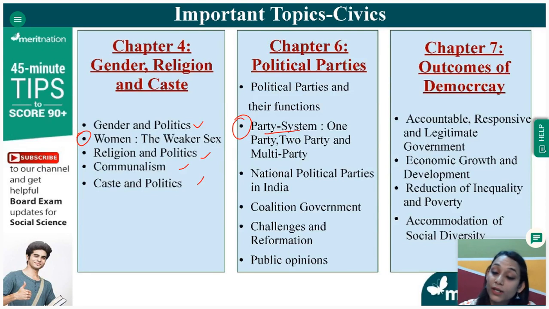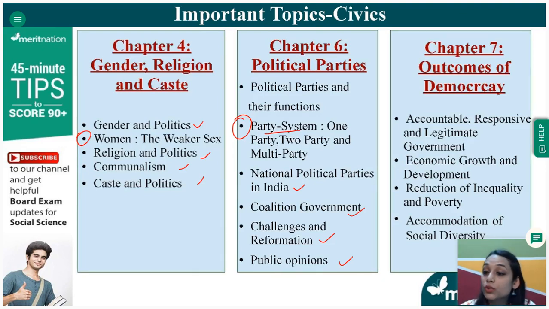Then national political parties in India, how many national political parties are there? There are certain major political parties that is already mentioned in your books as well. Coalition government, what is coalition government, how is it formed, why is it formed, such questions can come. What are the challenges and the reformation and public opinion on the party system, the working of the parties in the country, that is also important. How the public opinion affects the parties coming into power, that is through universal adult franchise, through voting, through elections, ये सब in public opinions में cover होगा.